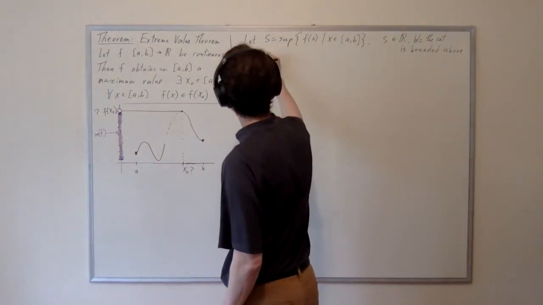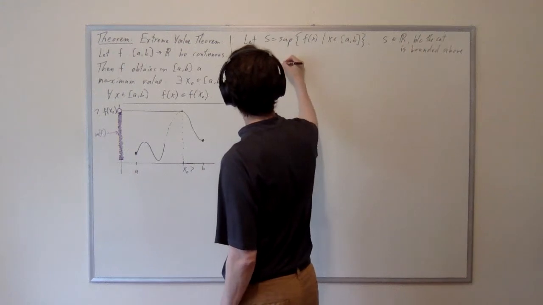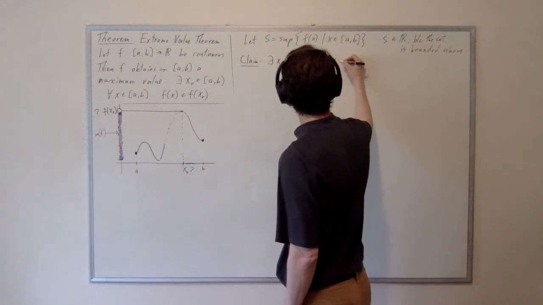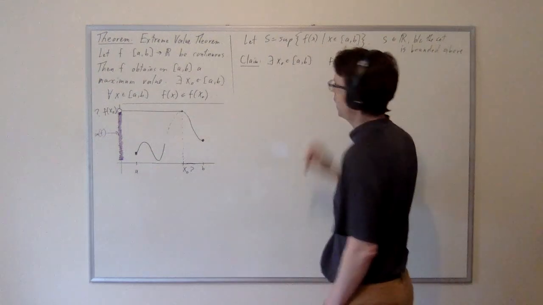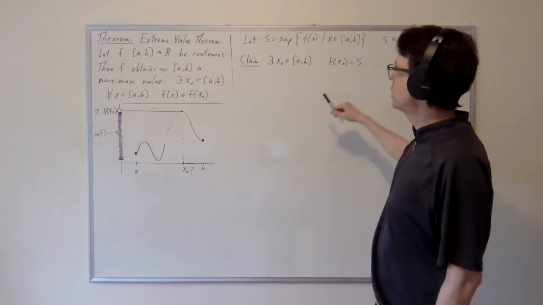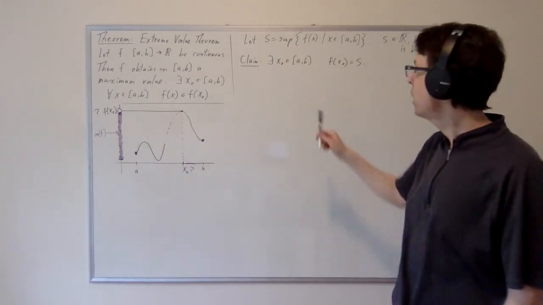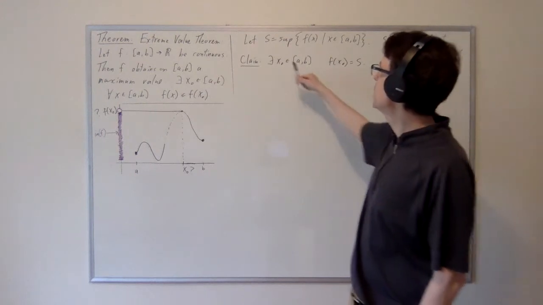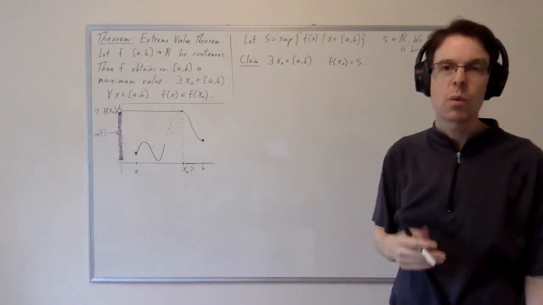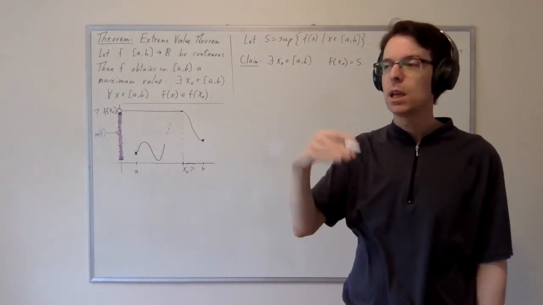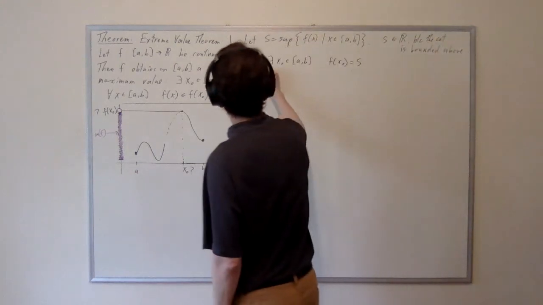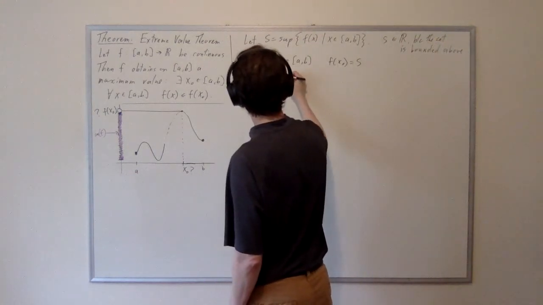So we're going to claim there exists an x naught in the interval so that f of x naught is equal to S. We don't necessarily know up front that there is an x naught such that f of x naught equals S, but we do know that we can get values of f very close to S because S is the supremum of all of the values of f of x. So however close we want to get to S, there is some value f of x that close. Let's state this precisely.